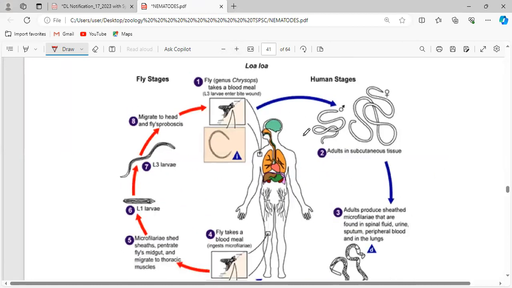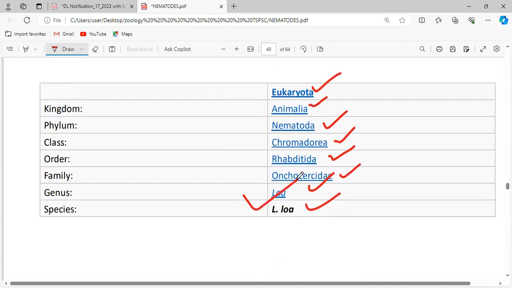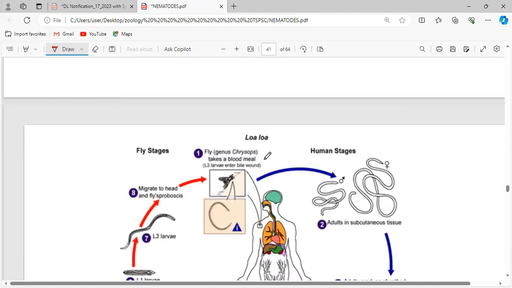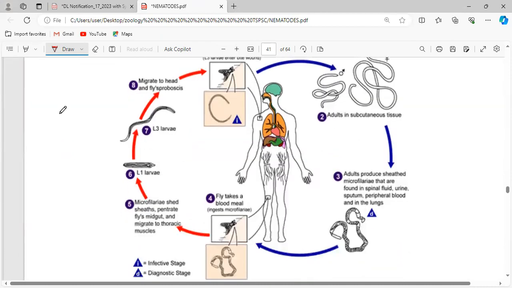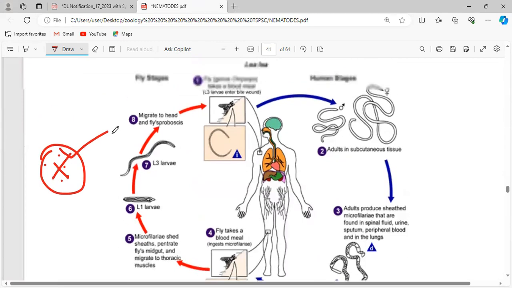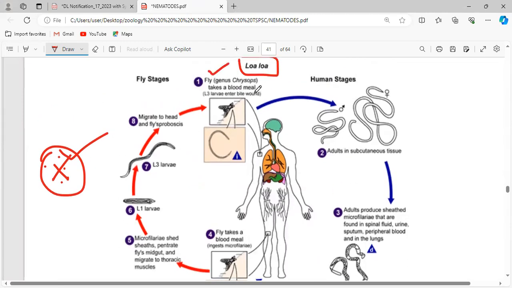With respect to this helminth worm, you have to focus mainly on the life cycle. This is important. Loa loa is said to be the eye worm. What are the host and the carrier? What are the larval forms? If you are okay with this slide, Loa is over.